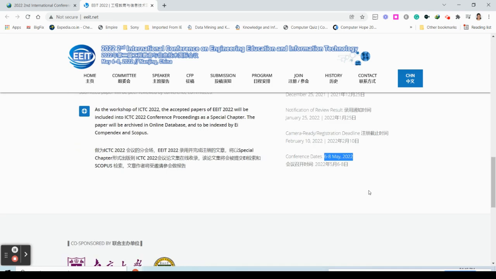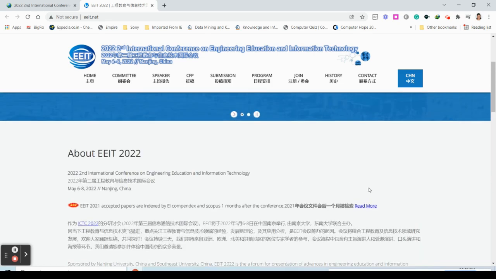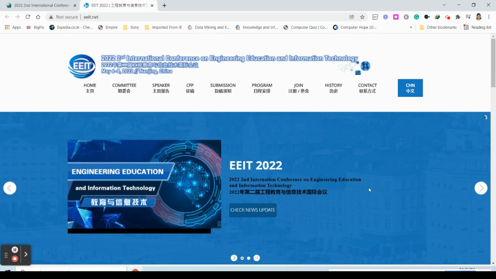This is the very first thing you have to see: check the date. The second one is you have to check the price, because we are all doing a PhD, and we have to publish at least two to five papers.